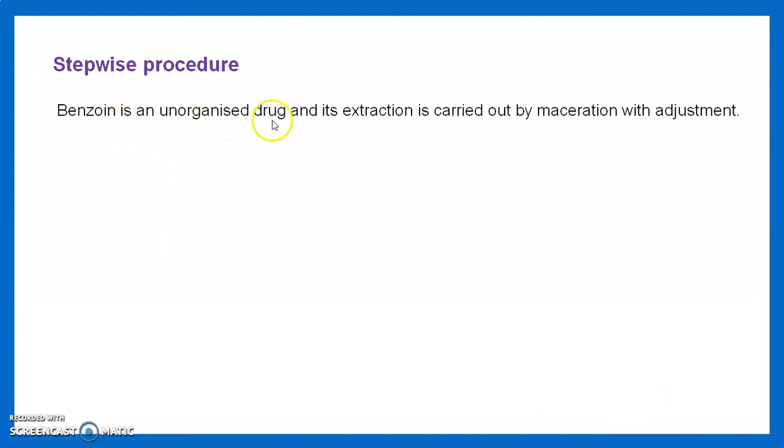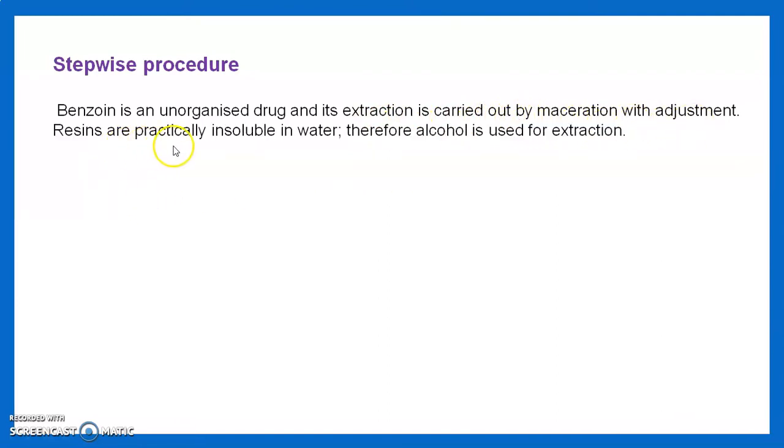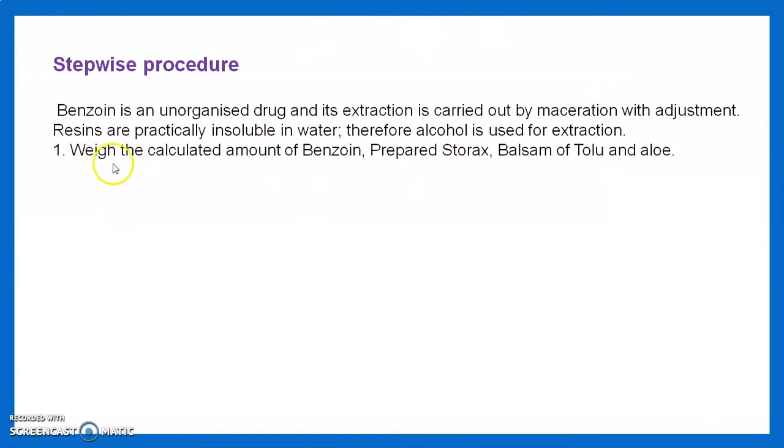Benzoin is an unorganized drug and its extraction is carried out by maceration with adjustment. Resins are practically insoluble in water. Benzoin is a resin which is insoluble in water. Therefore, alcohol is used for the extraction. Here we use alcohol as a menstruum. Weigh the calculated amount of benzoin, prepared storax, balsam of Tolu and aloe. Pulverize all the weighed solid ingredients. That means we have to reduce their size into fine powder.